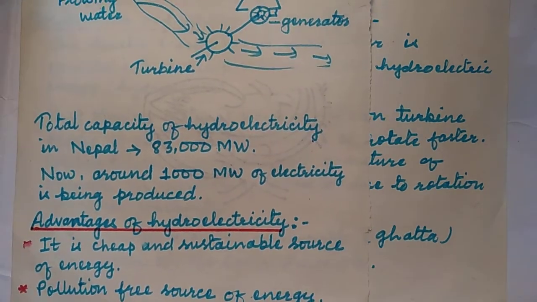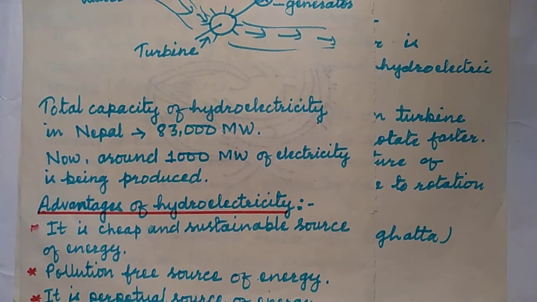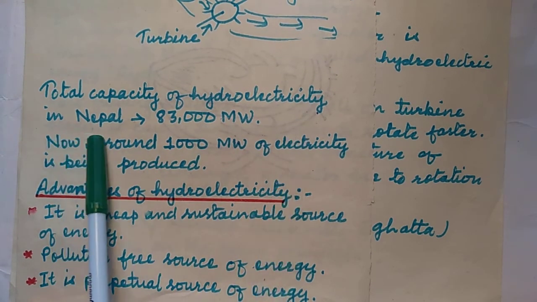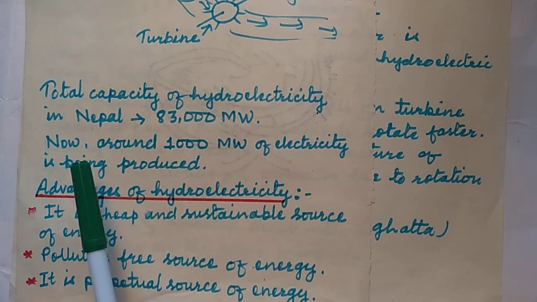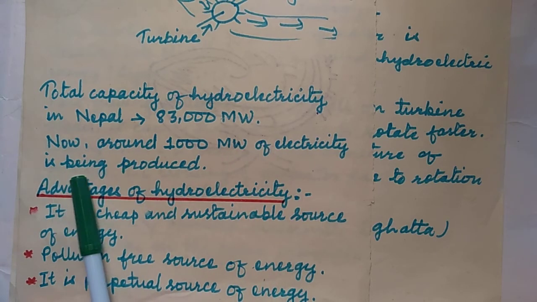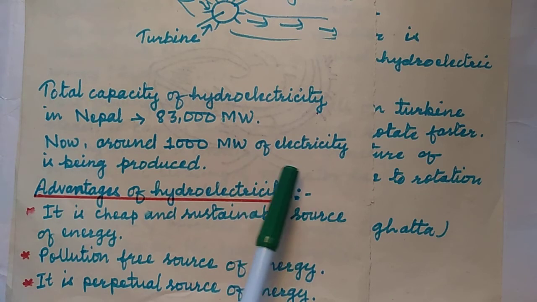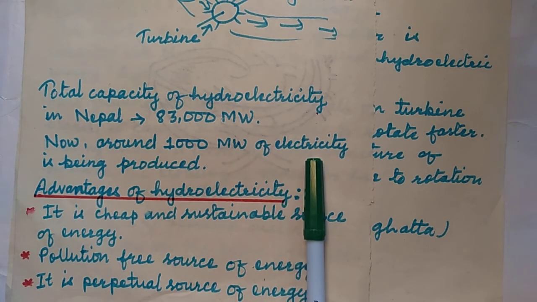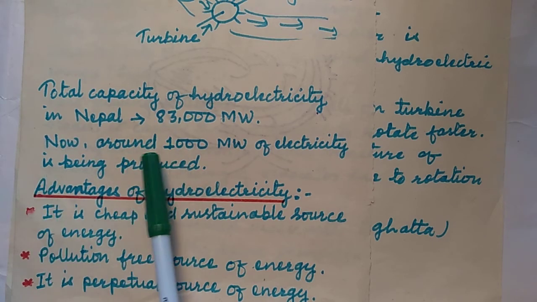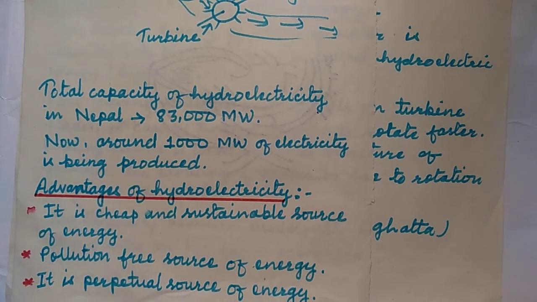The total capacity of hydroelectricity in Nepal is 83,000 megawatts. You need to remember this data. At the present time, around 1,000 megawatts of hydroelectricity is being produced. It is a little bit more than 1,000 megawatts in fact, but in writing it is 1,000 megawatts. Out of 83,000 megawatts, 1,000 megawatts of electricity is being produced in Nepal. So you need to remember this data.